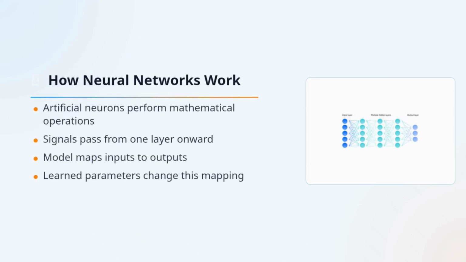A neural network can be thought of as a chain of mathematical operations. Each artificial neuron takes input, applies an activation function, and passes its result forward. Together, all these operations map an input to an output. By adjusting the parameters, the model changes how that mapping behaves and improves its predictions over time.